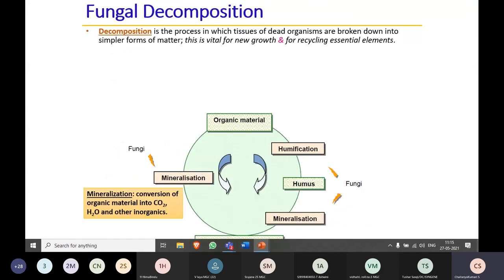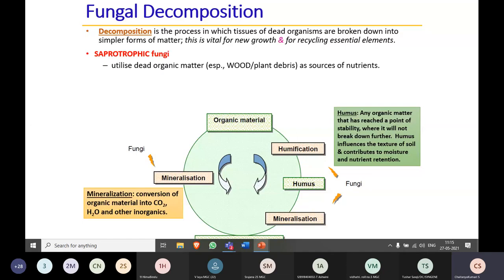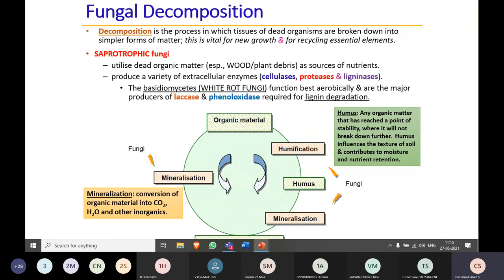Now coming to the first important thing about the importance of these fungi, they are helpful in decomposition. Decomposition is a process where the tissue of dead organisms is broken into smaller pieces. Why does it have to degrade this dead organic matter? Because it helps in the cycling of nutrients.